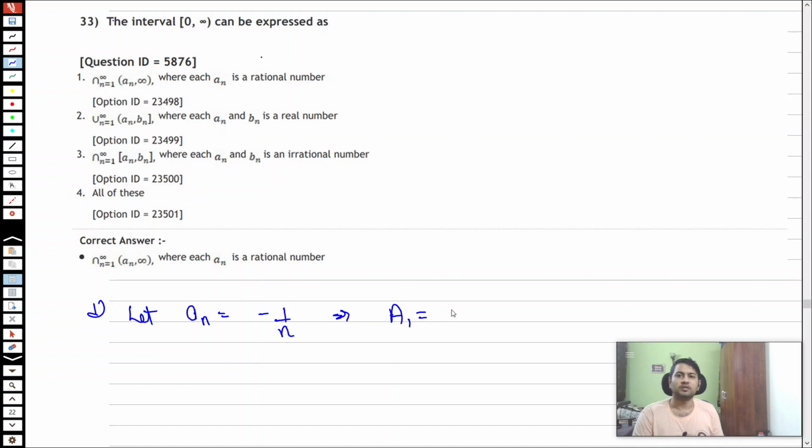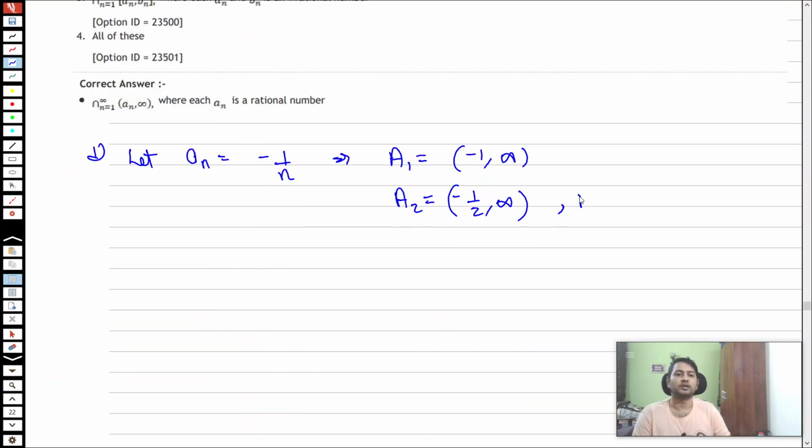So this implies that set a1 will be equal to minus 1 to infinity, set a2 will be equal to minus half to infinity, and so on. a3 will be equal to minus 1 by 3 to infinity, and so on.